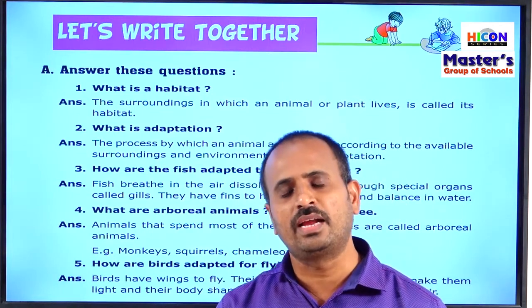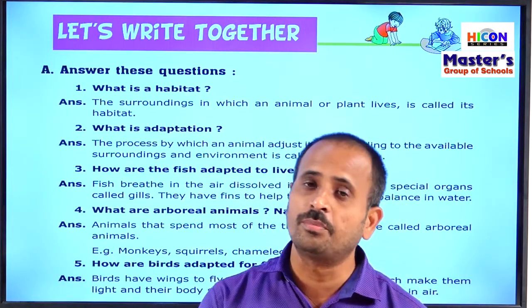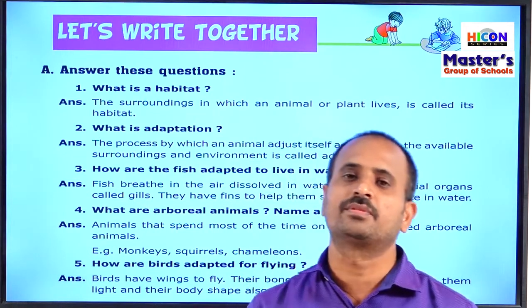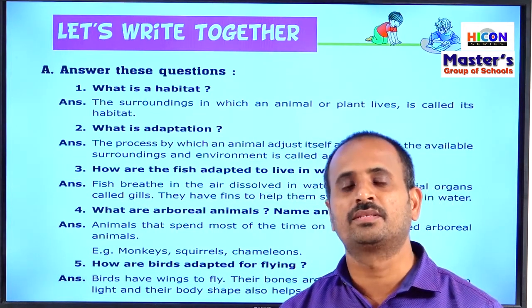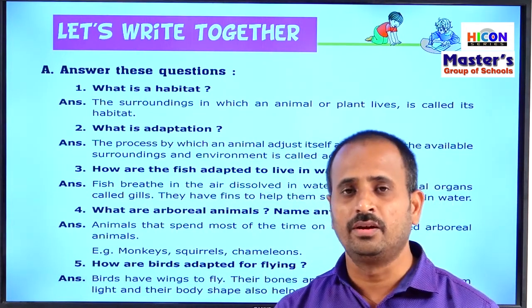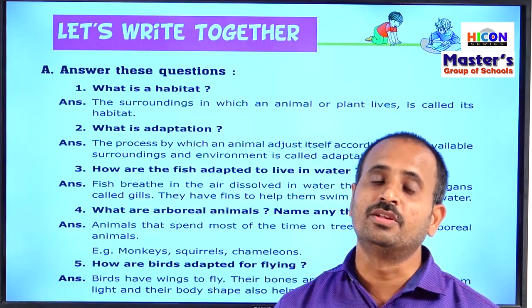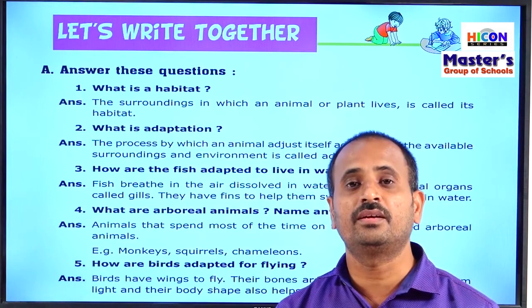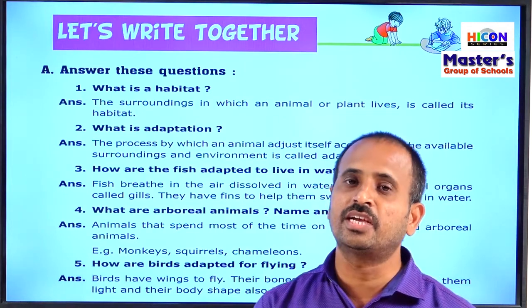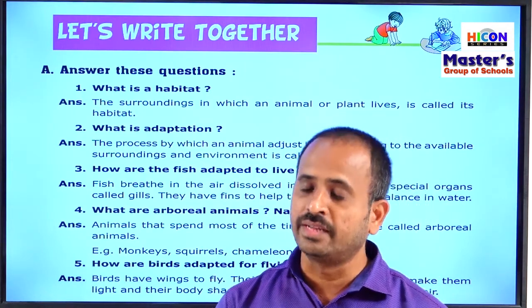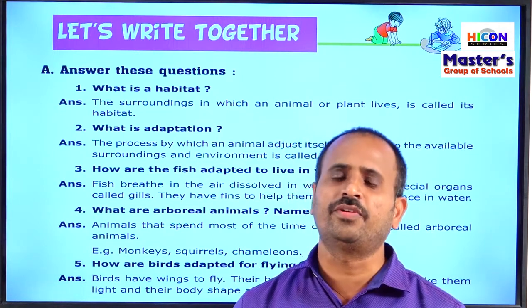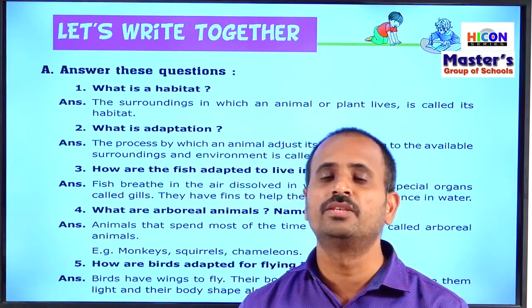And also we have classified the animals based upon their food into 4 types: herbivorous animals, carnivorous animals, omnivores, and parasites. And also we have discussed the different adaptations in each animal in their teeth. So these are the different topics we have covered in this chapter.